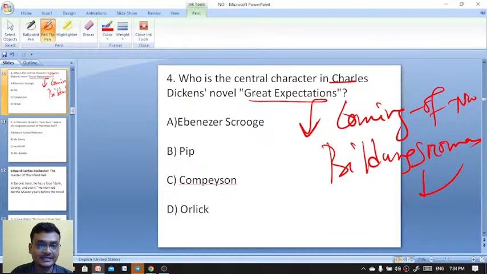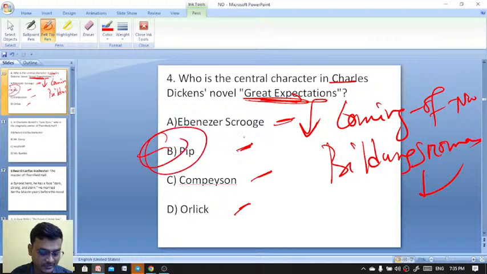The central character in Charles Dickens' novel Great Expectations: Ebenezer Scrooge, Pip, Compeyson, Orlick. It's Pip.